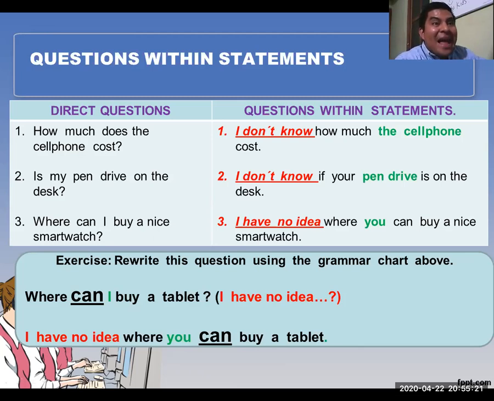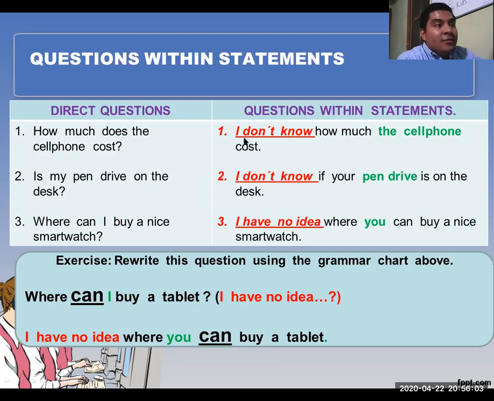But remember, I have to change, if it's necessary, of course, the subject first and then the verb, right? If you identify this part, how much the cell phone cost is the structure of an affirmative sentence, right? An affirmative sentence is first the subject and then the verb. So it's the same thing here. You write the reference first and then include the question, but with the structure of an affirmative sentence.